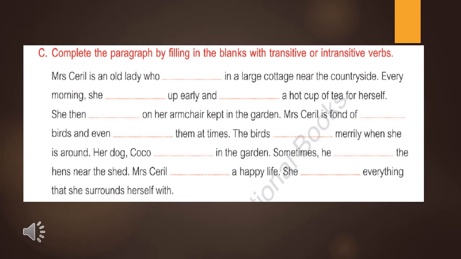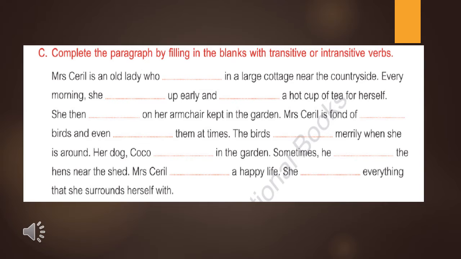Now we'll solve exercise number C. Complete the paragraph by filling in the blanks with transitive or intransitive verbs. Now look at it. Mrs. Cyril is an old lady who, after "who", we have to write lives. Mrs. Cyril is an old lady who lives in a large cottage near the countryside.